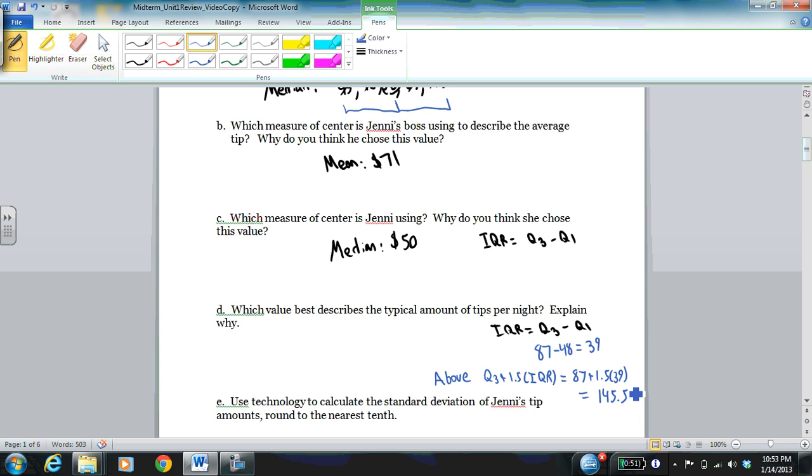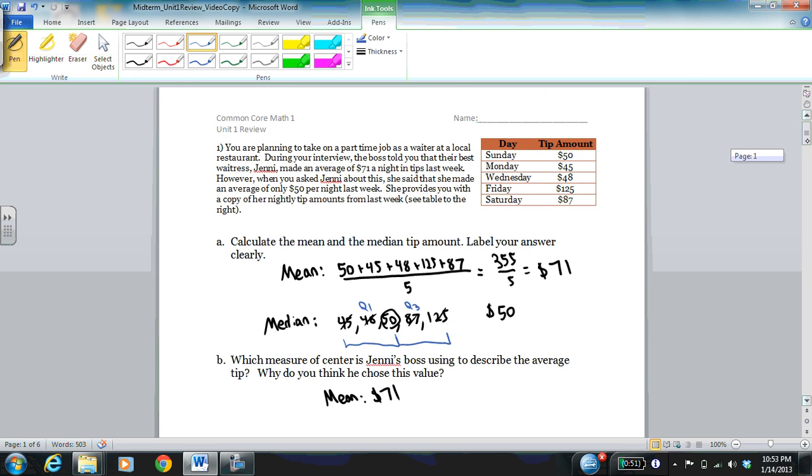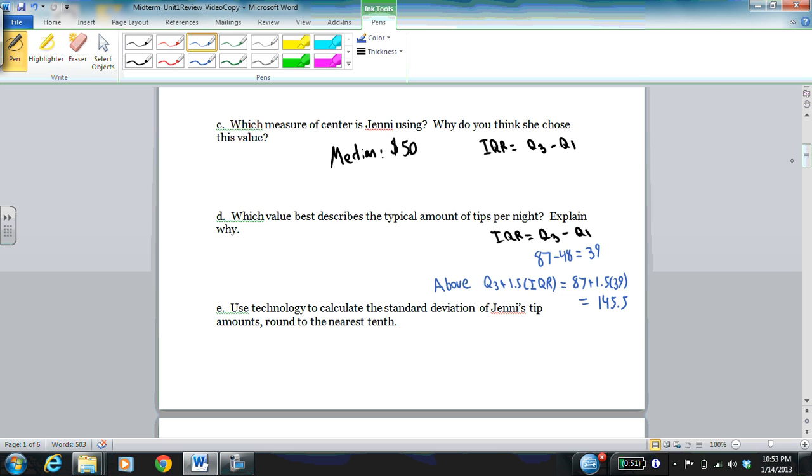Let me check that value real quick. Yes, and it is. So for something to be an outlier in this case, it'd have to be above 145.5. None of these values are above that because the highest is 125. So there are no outliers actually in this data set. And when there are no outliers, the mean is the best descriptor. So we would choose the mean because there are no outliers.